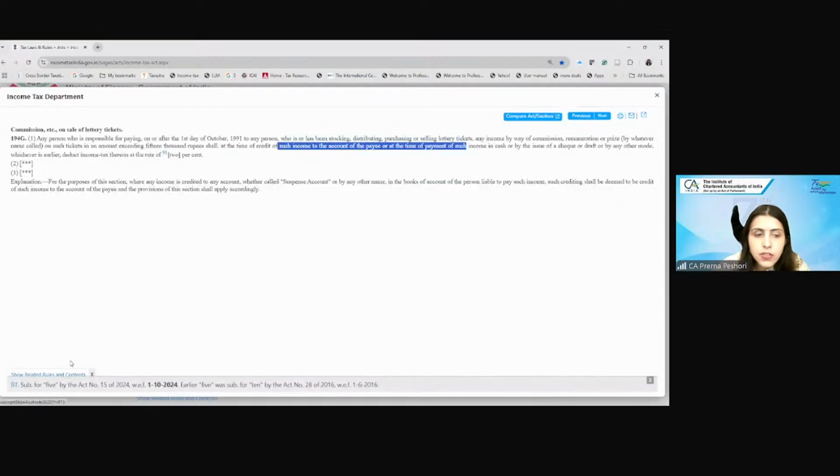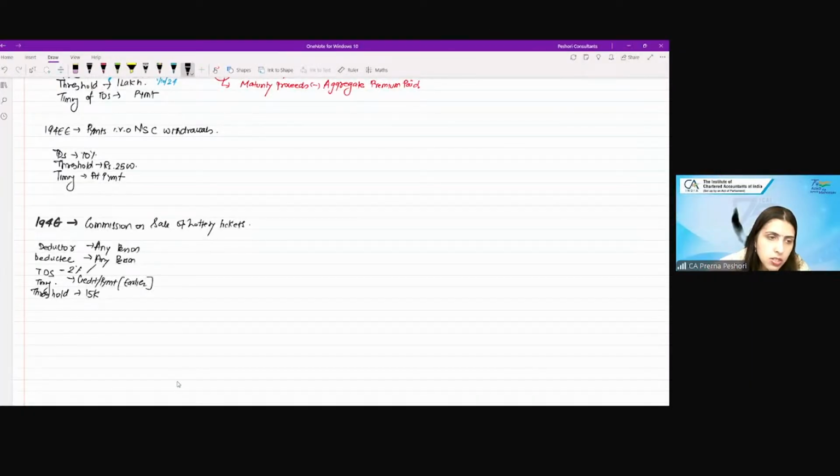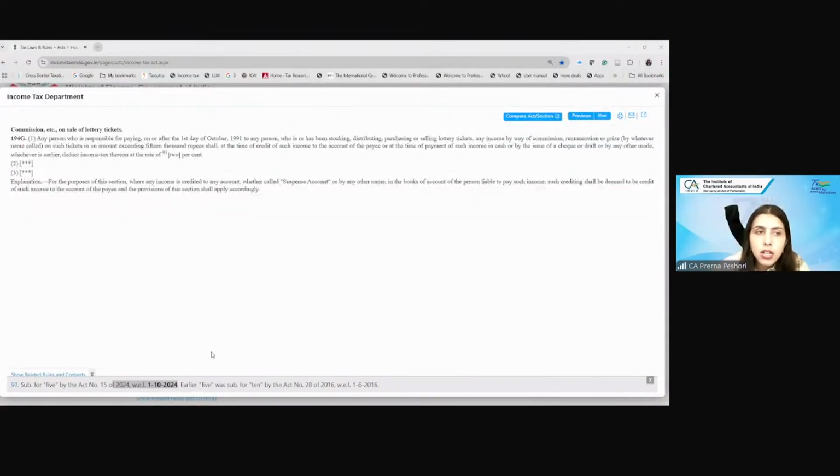Now, if you see, even this has changed with effect from 1st October. So it is 2%, or 5% before 1st October 2024. Are we clear? So this is a very simple section, where again the rate has been changed from 5% to 2%.